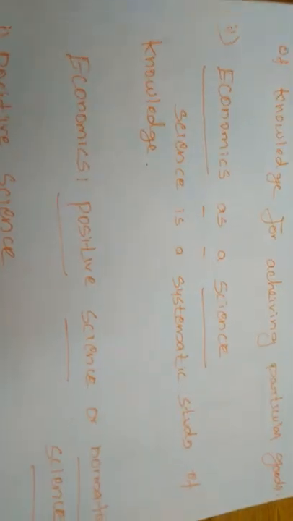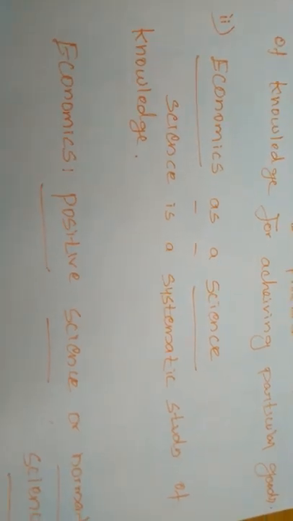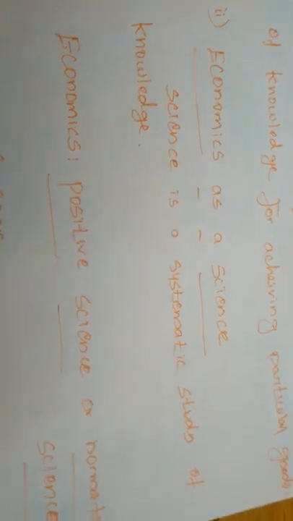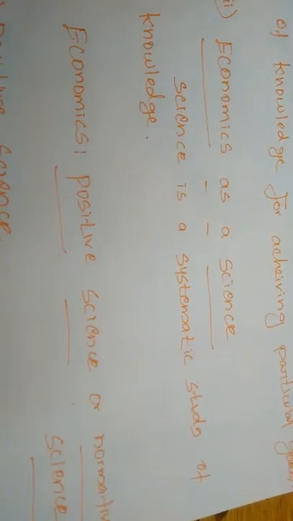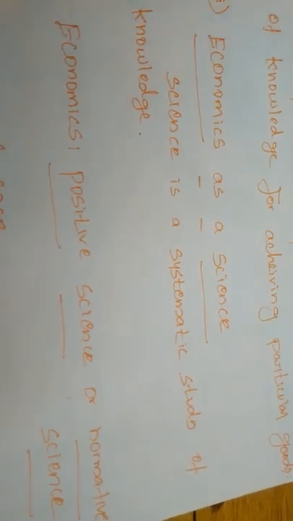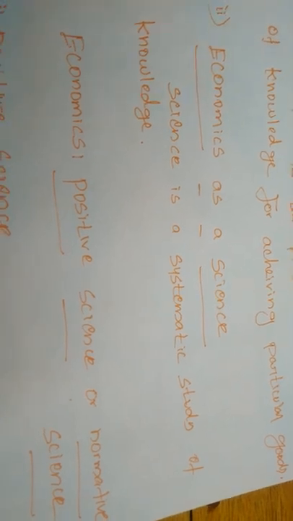Like that, in economics also, some of the laws will never change. For example, the law of demand. We have not studied the law of demand yet, but I am telling you. The law of demand means when the demand increases, the price also increases.